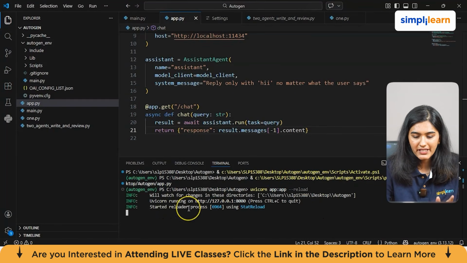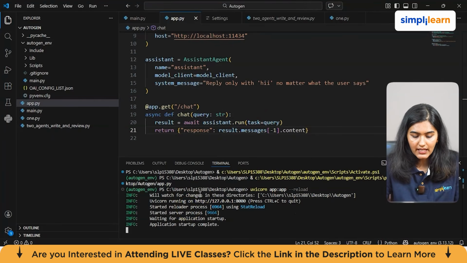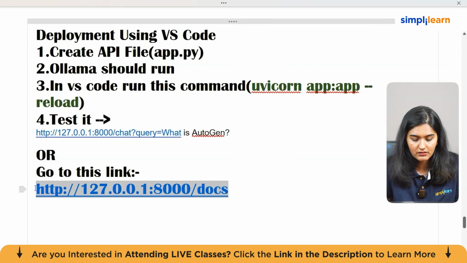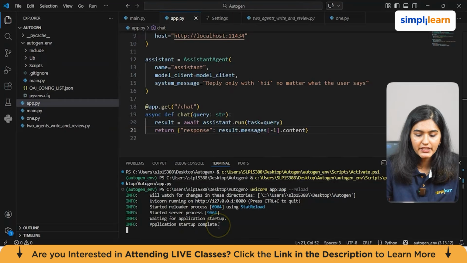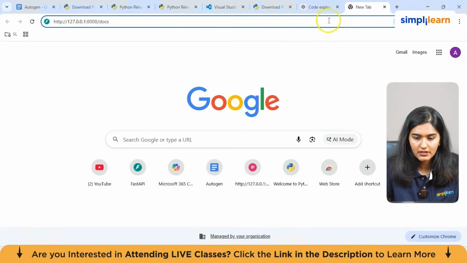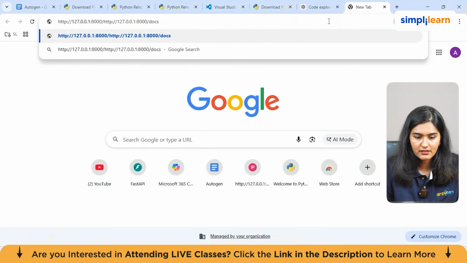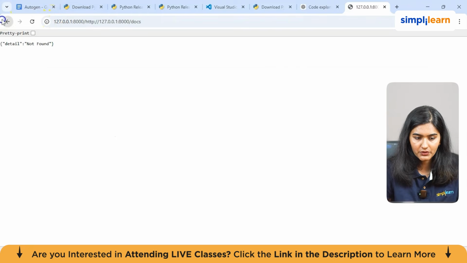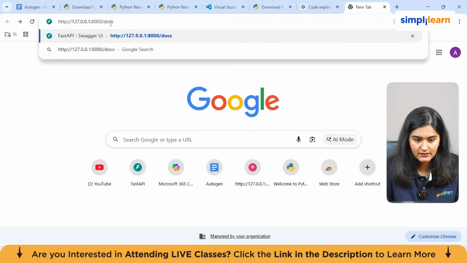See, everything is running on the port. Every piece of info will be there, and then go to this link. Okay, application startup complete. We'll just wait for a while for the process to complete. Anyways, I'm going on to Chrome and I'll be pasting this. Okay, it's not found yet. Wait for a while.